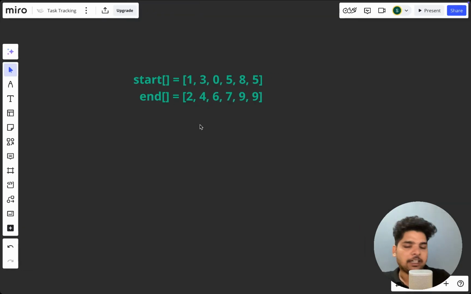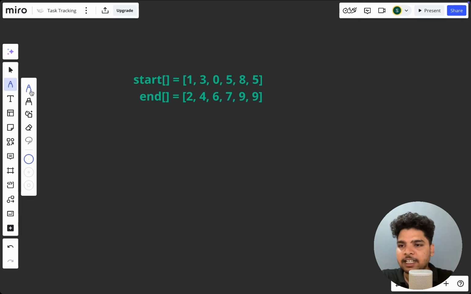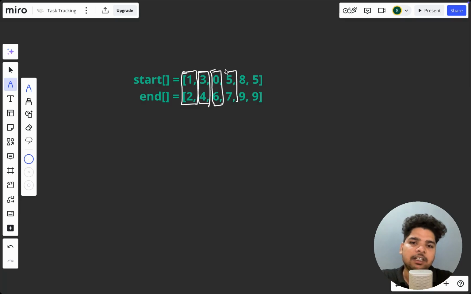Now let's see how we can do this. There are two things, starting time and ending time. For the first meeting, the starting time is 1 and the ending time is 2. For the second meeting, the starting time is 3 and the ending time is 4. For the third meeting, the starting time is 0 and the ending time is 6. Similarly for the remaining meetings.